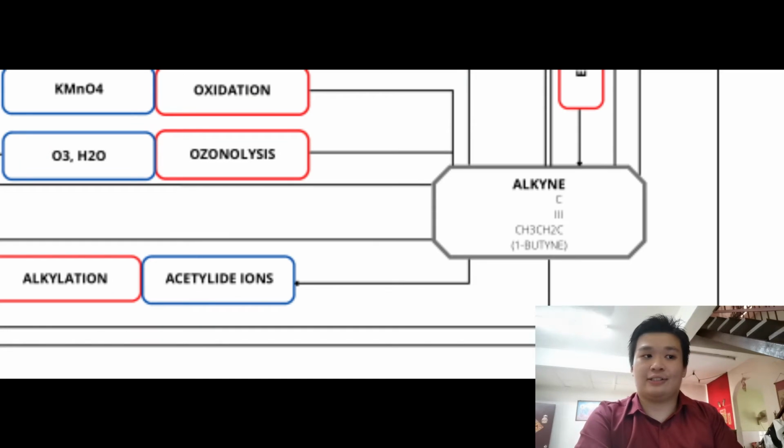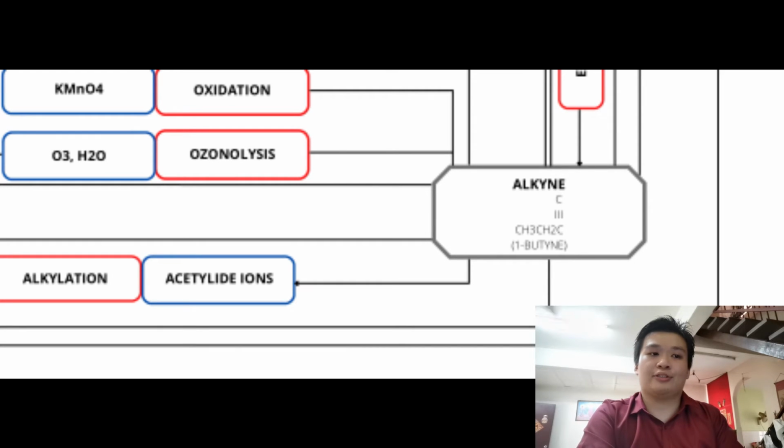Now, I would like to continue the presentation by explaining all the reactions of alkyne. First of all, catalytic hydrogenation converts alkyne to alkane in the presence of hydrogen gas and platinum, tungsten, or nickel. Catalytic hydrogenation can also produce cis alkene, but with different catalysts, which are hydrogen gas, barium sulfate, and Lindlar catalyst. Furthermore, metal ammonia reduction of alkyne produces trans alkene. Addition of halogen will produce a tetrahaloalkane. Addition of hydrogen halide can also be involved in the reaction of alkyne, and the product of this reaction is dihaloalkane.